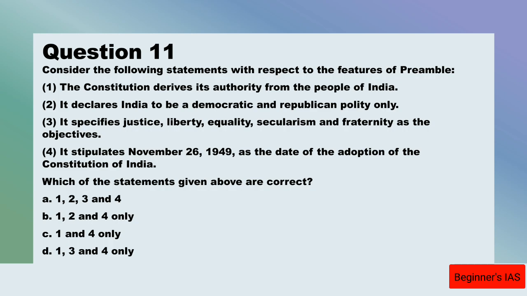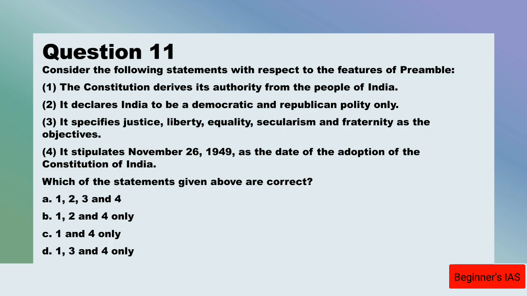Socialist, secular, these are the things included by the 42nd Constitutional Amendment to explain the nature of the Indian state. Therefore, statements number 2 and 3 are wrong. Why? Since it has been mentioned as democratic and republic political only. And also in statement number 3, secularism is there. Therefore, statement number 3 is also wrong.